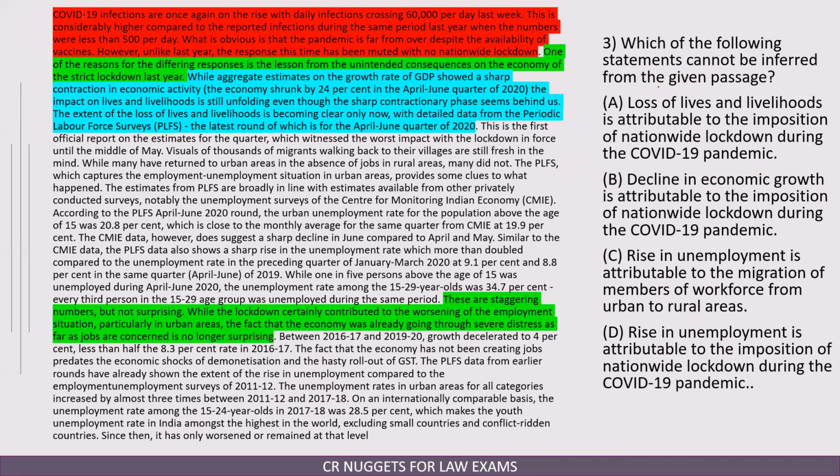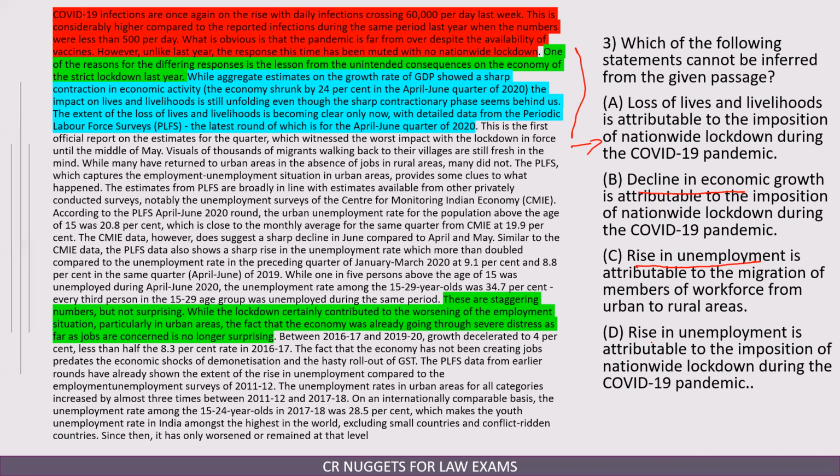Which of the following statements cannot be inferred from the given passage? Loss of lives and livelihood is attributable to the imposition of nationwide lockdown during the COVID-19 pandemic. Yes, this is mentioned in the first few lines itself. Decline in the economic growth is attributable to the imposition of nationwide lockdown during the COVID-19 pandemic. This is also mentioned, that there is a decline in economic activity, although yes, the author has said that we anyways were not doing well. Next is, rise in unemployment is attributable to the migration of members of workforce from urban to rural areas. So rise in unemployment, this reason is not given